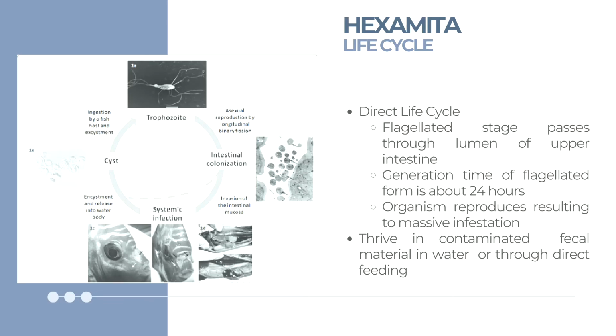Like mentioned a while ago, the genus Hexamita has a direct life cycle in which the parasite is transmitted directly to the host without the act of vectors or intermediate hosts from other species. This is done through the feeding of the host or the organism who ingested contaminated food or lives within a contaminated environment.